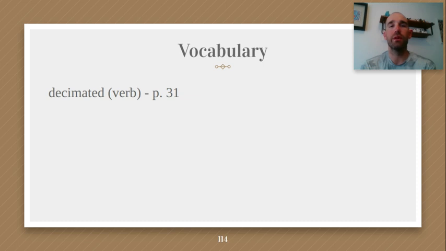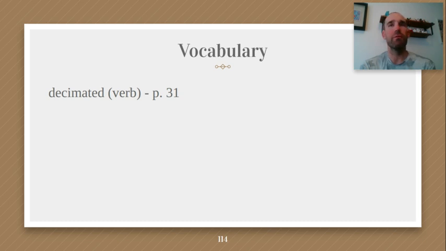Our next word is the word decimated, and it is a verb on page 31 in the text. We'll find it in the Or Trouble box under spread of diseases. It says, explorers often brought new diseases with them. Millions of people died as a result. In many places, these diseases decimated the local population. To the people whose land they reached, many explorers were definitely not heroes. So decimated is a verb, ends in ed, past tense.